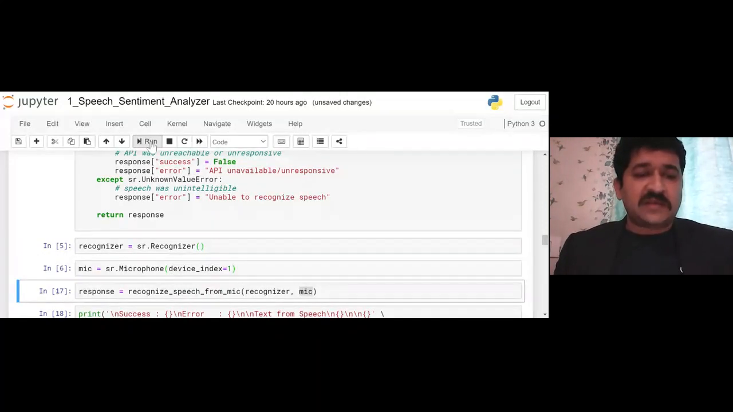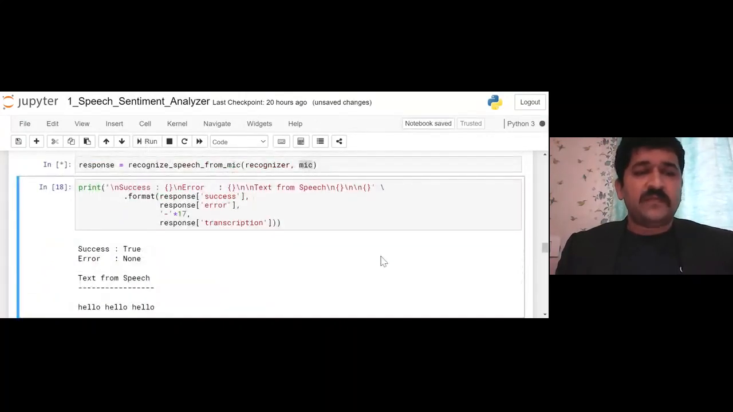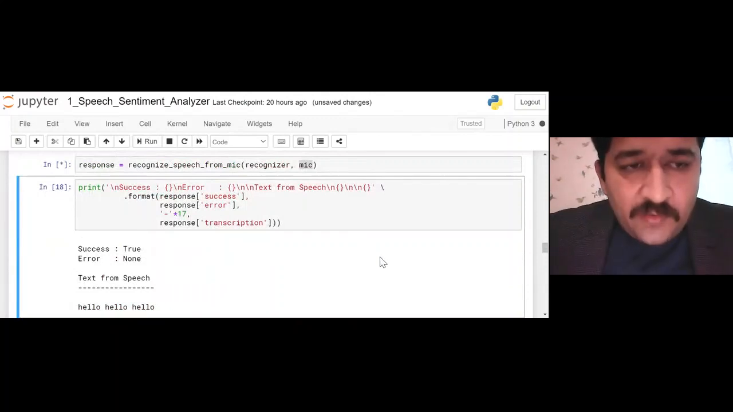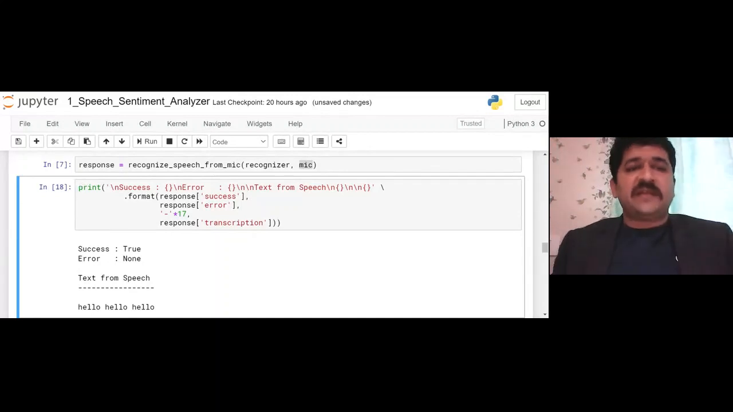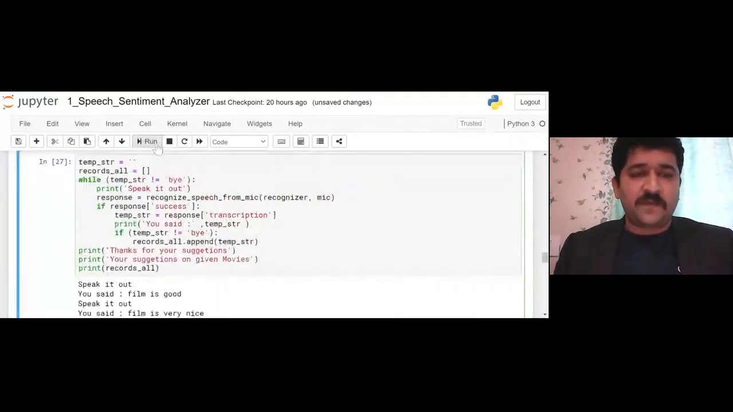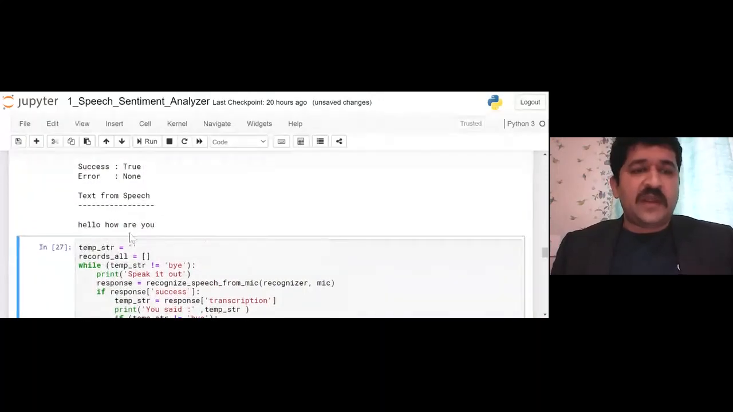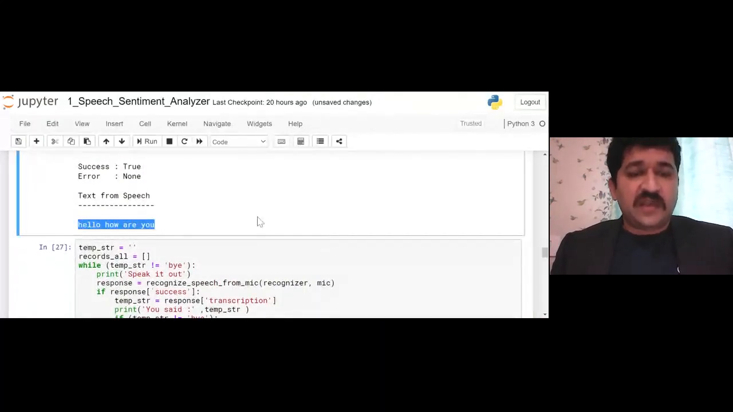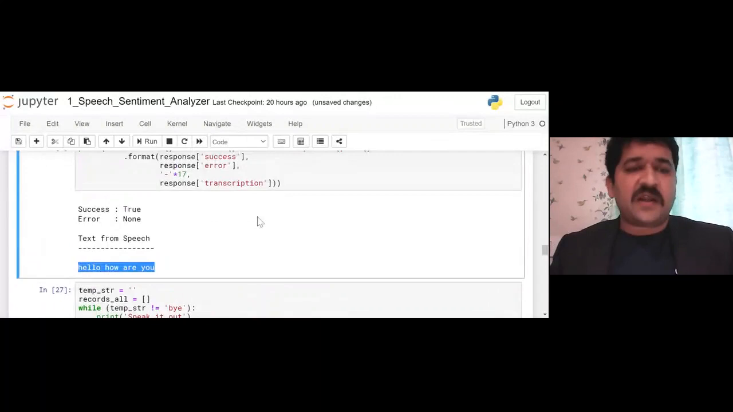So the mic is set, and now I have got the response. Now I am going to run the response. So if I run here, hello, how are you? So it has captured something, because the star mark which appeared here is gone. The star mark was there, which shows it was processing. If I run this line now, it prints out hello, how are you? So you can see whatever I just said got captured by this mic.